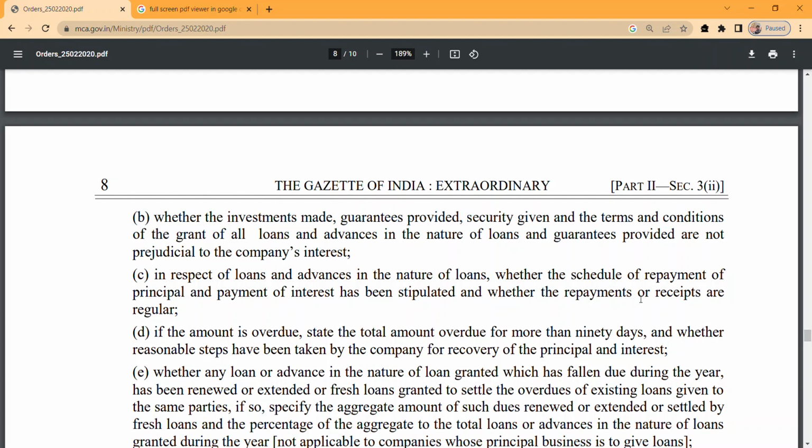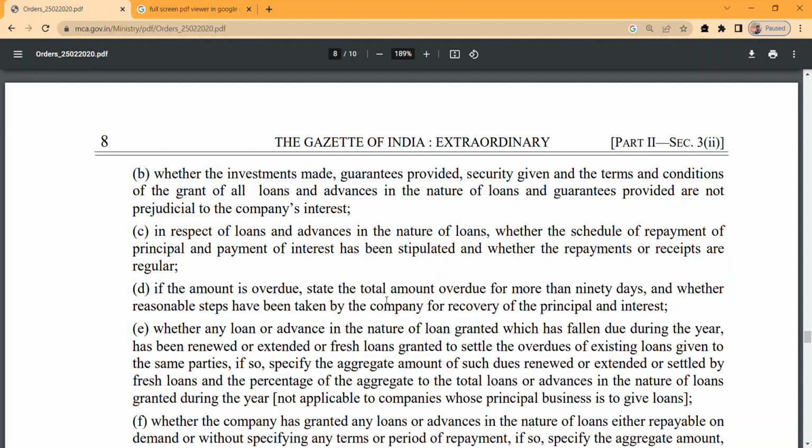If the amount is overdue, state the total amount overdue for more than 90 days. If an amount has been called and it is not being paid within the next 90 days, so it is overdue for more than 90 days, whether reasonable steps have been taken by the company for the recovery of that principal or interest, right?